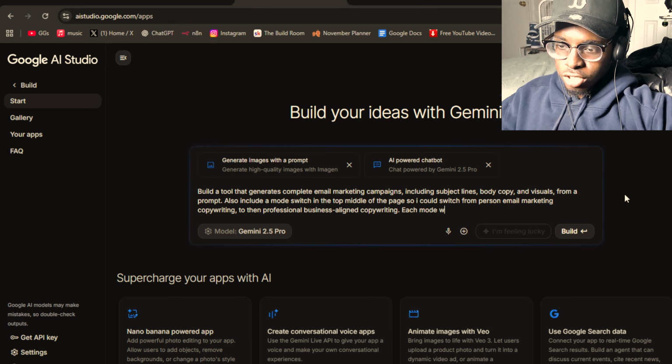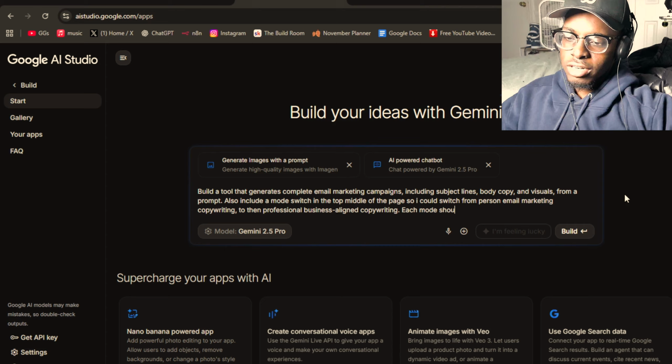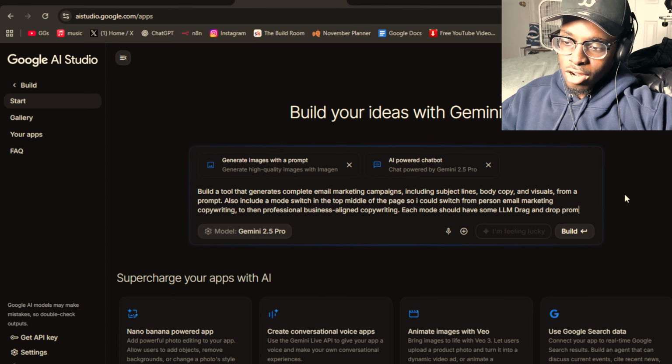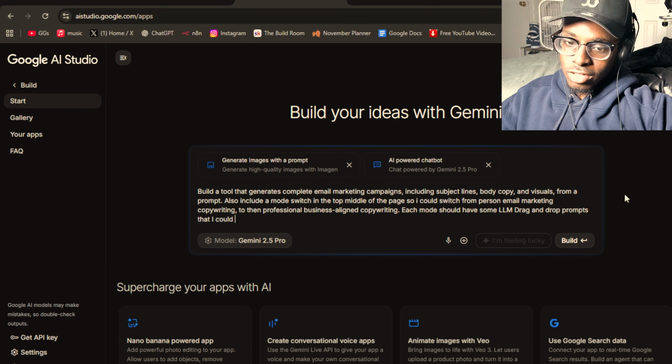Each mode should have some LLM drag and drop prompts that I could add in to use as a starter.